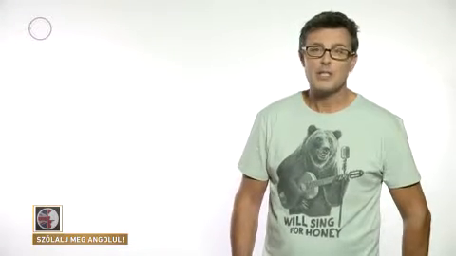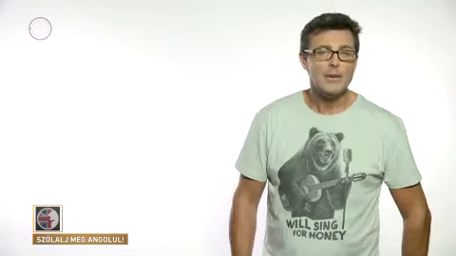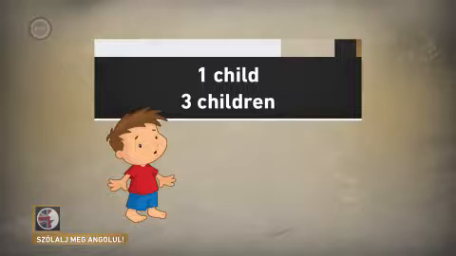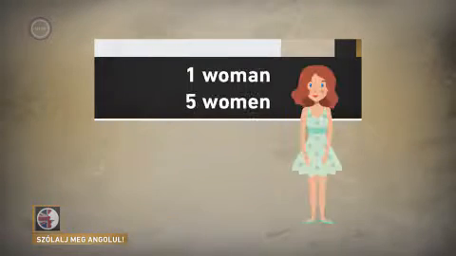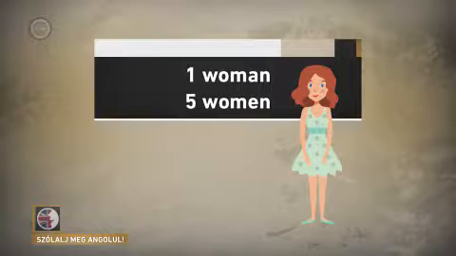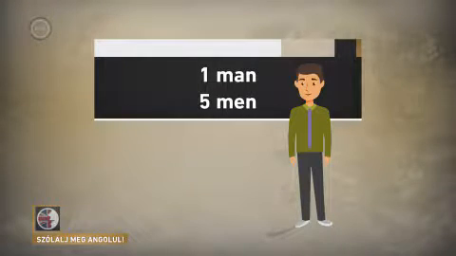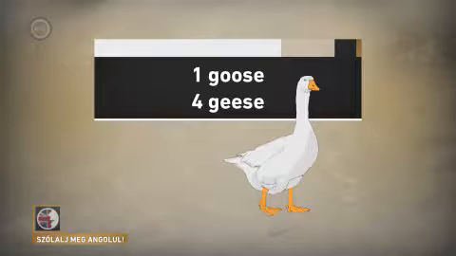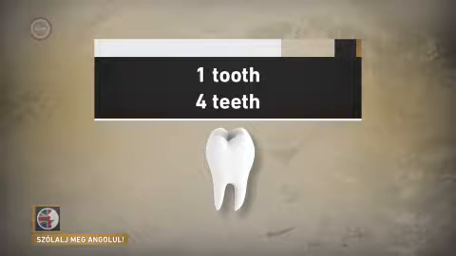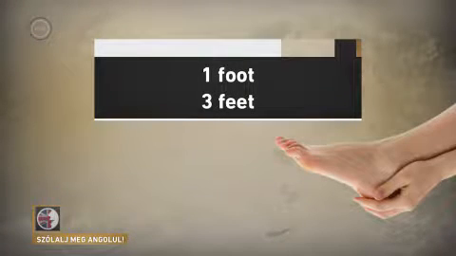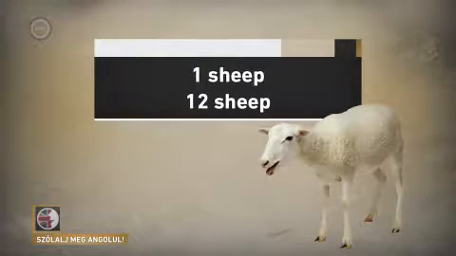Finally, there's group 5. Group 5 is irregular. There is no logic here. With nouns in group 5, we have to learn and remember them. 1 child, but 3 children. 1 woman, but 5 women. 1 man, but 5 men. 1 goose, but 4 geese. 1 tooth, but 4 teeth. 1 foot, but 3 feet. And my favourite, 1 sheep, but 12 sheep.